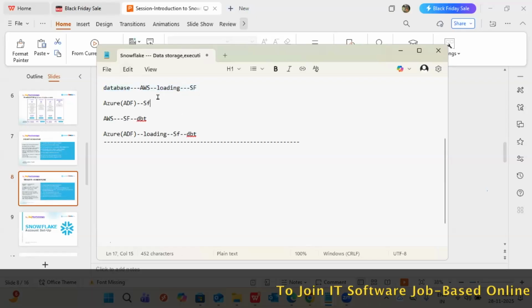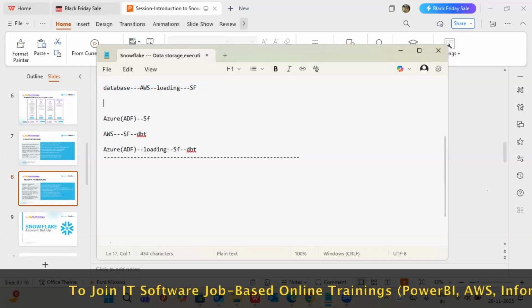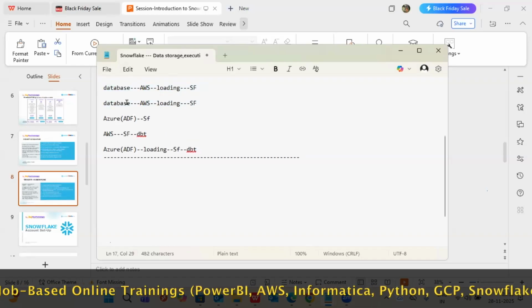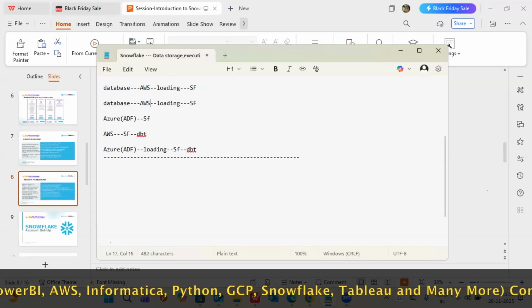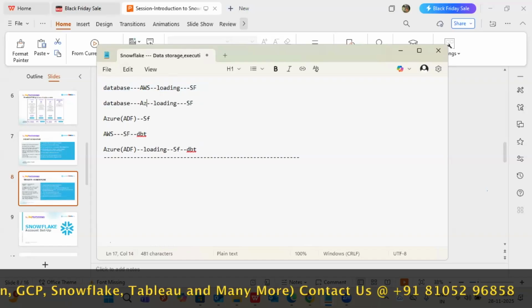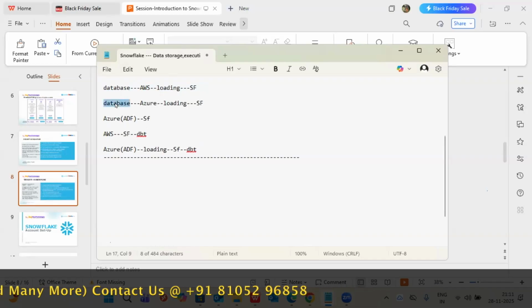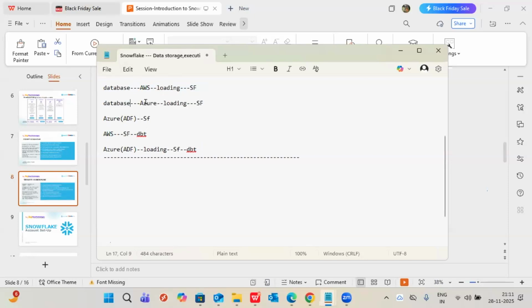So you mean the database is an on-prem database here? Yes, the database is Oracle or anything on-prem. Not only that, there are databases or web applications, so many sources. All the source systems' data will be loaded as files into any of these cloud providers' storage. Just for storage, they won't do anything else. Once storage is completed, we load into Snowflake. Snowflake will handle cleaning, transformations, final transformations, and sharing with the reporting team. Everything Snowflake will do.